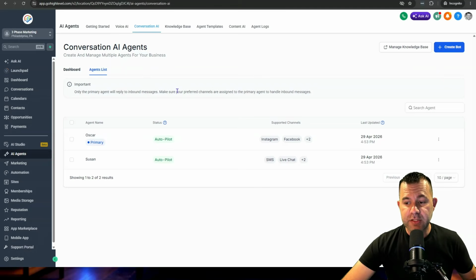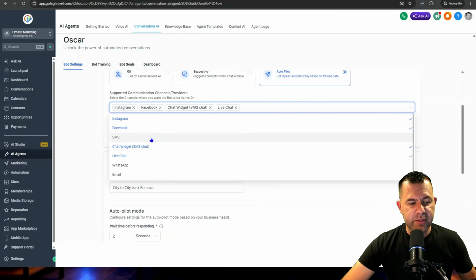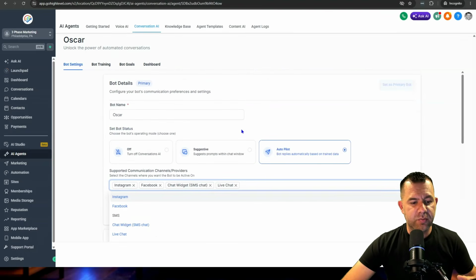You can have conversation AI agents that connect to multiple social media channels. Let's check this out. You'll see here you can choose Instagram, Facebook, text message, web chat, live chat, WhatsApp, email. These are text-based message bots that can answer questions and book appointments. You can trigger automatic notifications for the business owner. You can update contact info, all kinds of stuff you can do. You just set these agents on autopilot. Again, I've got lots of videos on how to set these up on my channel, plus in my free school community.